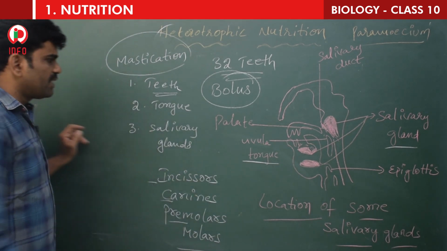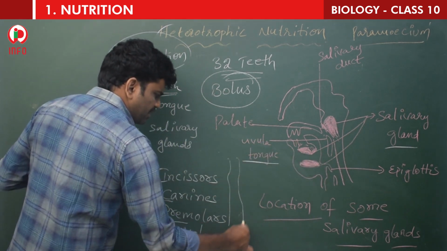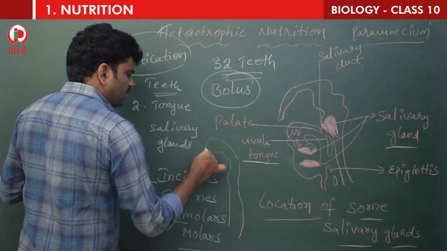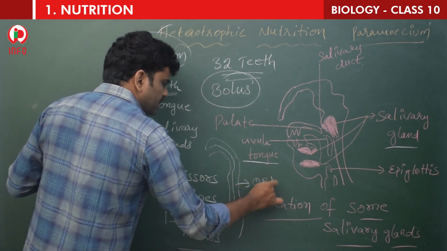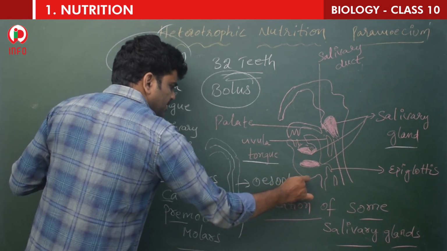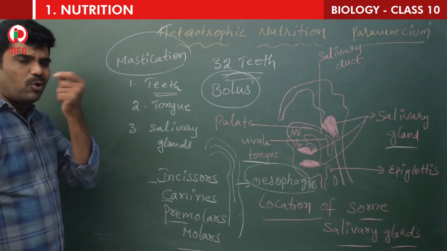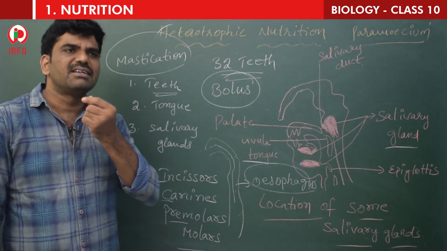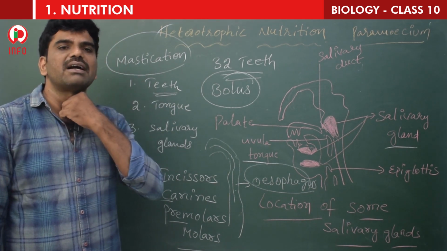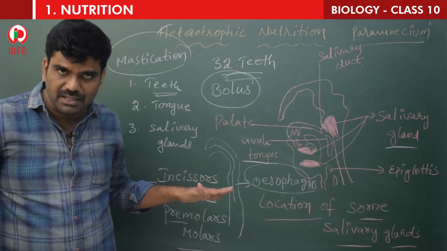Okay, so this esophagus, you can see here, is a small tube-like structure. See, this is the mouth, then the pharynx, and it enters into this part, which is called the esophagus. The food, the bolus, which is very slippery and very moist, slips down through the esophagus, and in the esophagus, no digestion will take place.